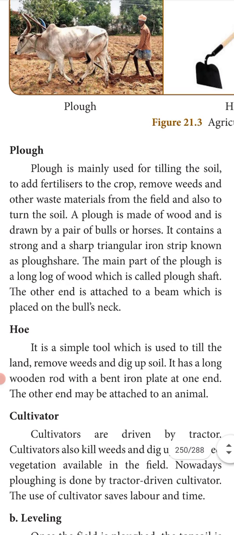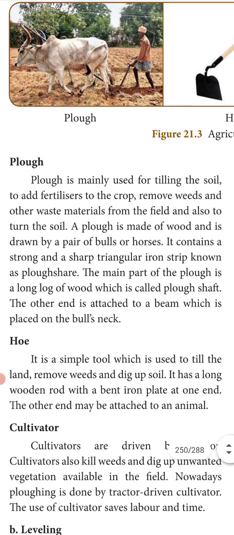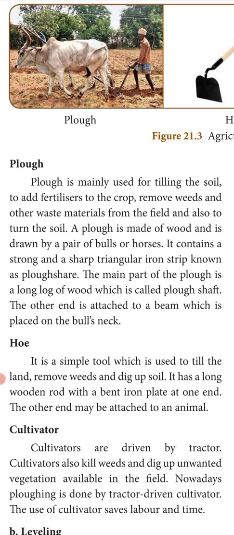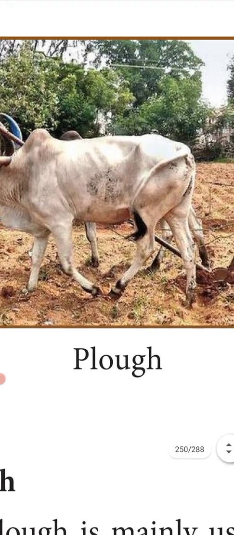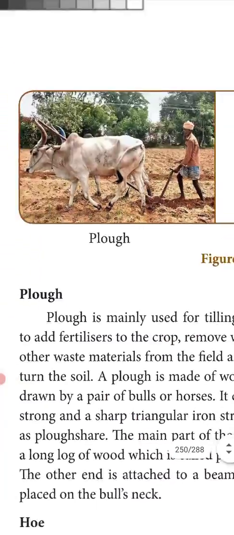The main part of the plough is a log of wood which is called the plough shaft. The other end is attached to the beam, which is placed on the bull's neck. So can you see? It's placed on the bull's neck. Can you see this? Yes.